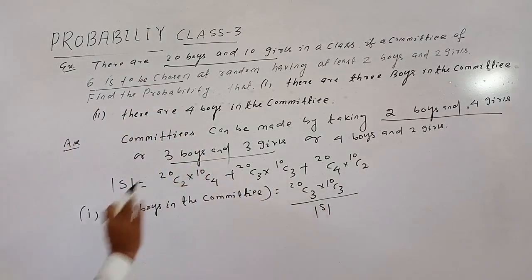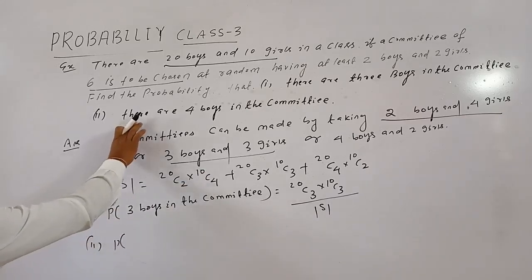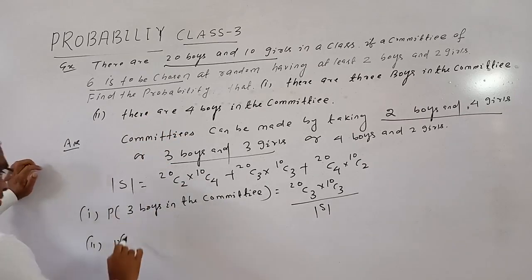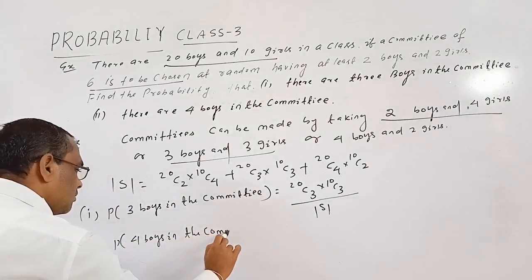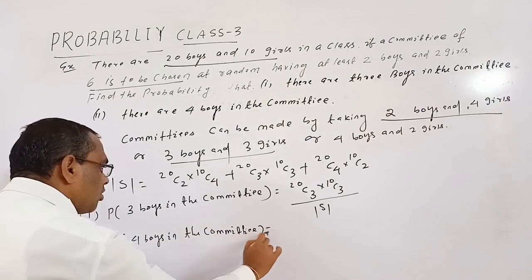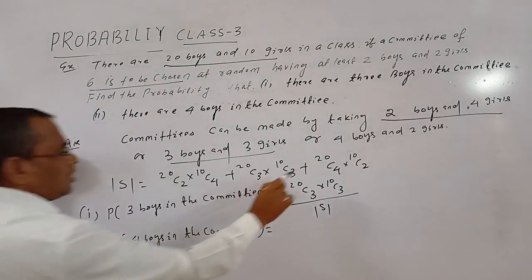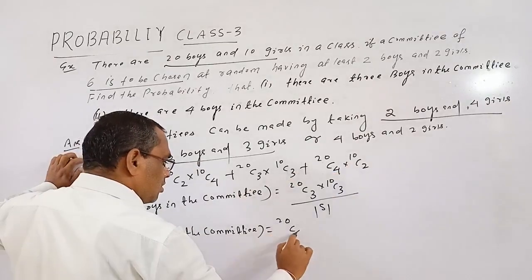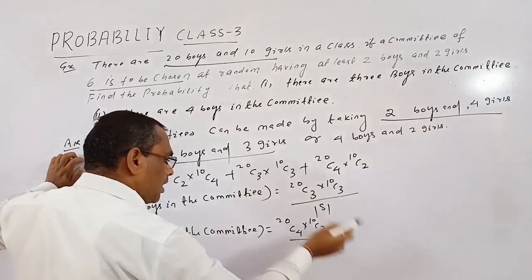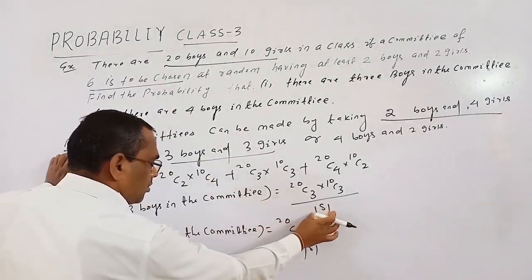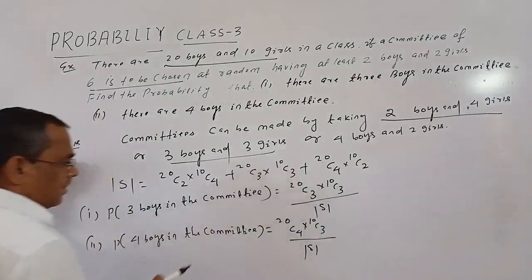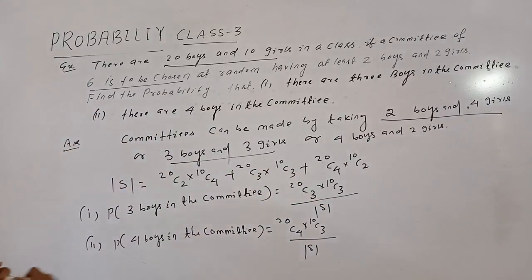So mod S equal to this one. Number 2, P of 4 boys in the committee. There are 4 boys, P of 4 boys in the committee. So 4 boys in the committee means, in which case 4 boys are there. So 20C4 into 10C2 by the sample space, mod S. In place of mod S you write this one. Okay. In your notebook you write this one, not mod S. Okay.